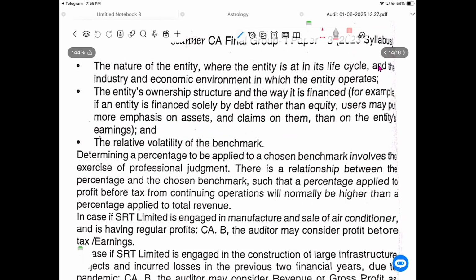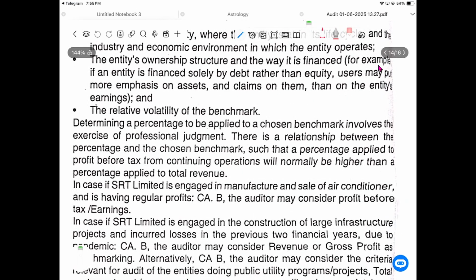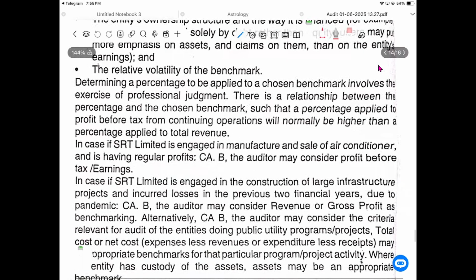What is the life cycle? What is the industry? What is the environment of the entity? We should see. Then who is the owner? What is the subsidiary? What is the holding? Everything should be neat. And what are the assets we have? Relative volatility of the benchmark. Each company has its own benchmark. We'll see, matching them.